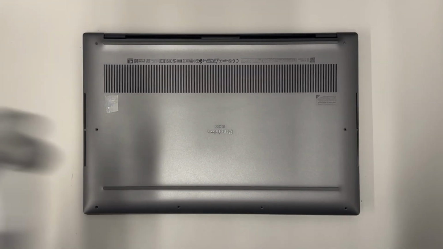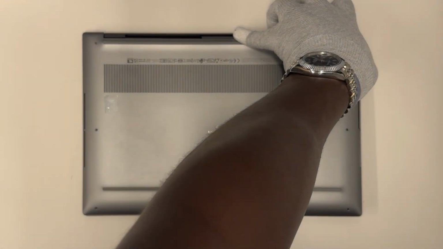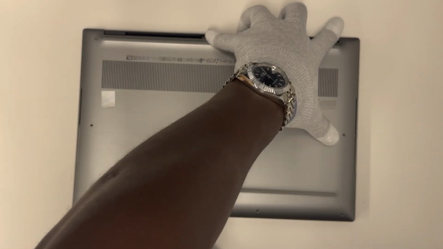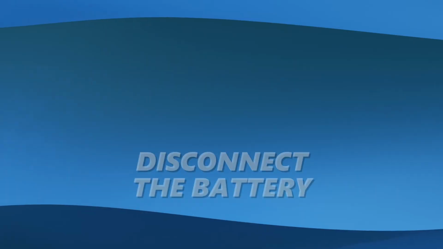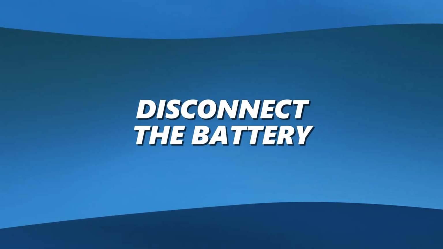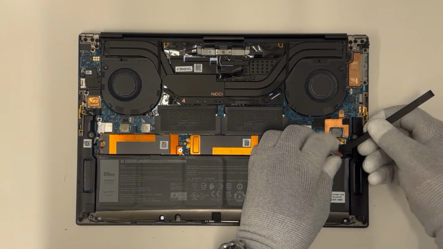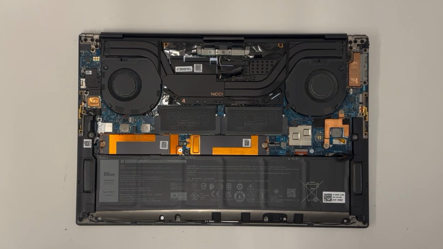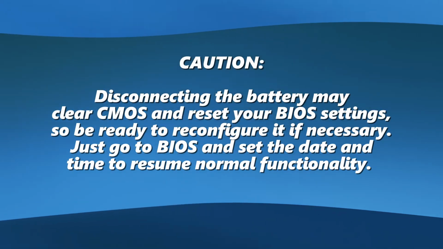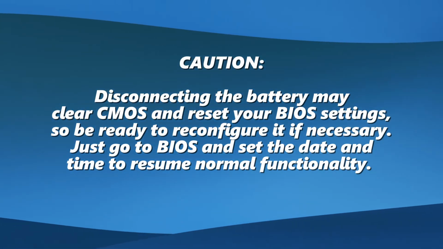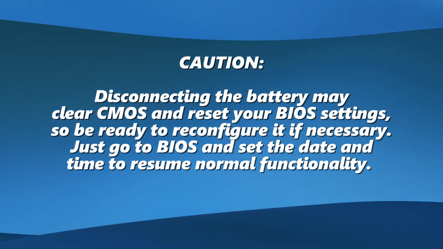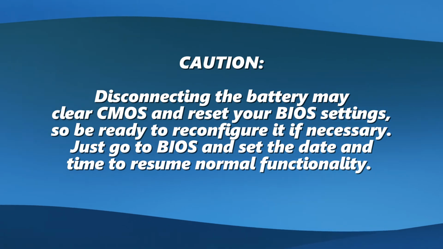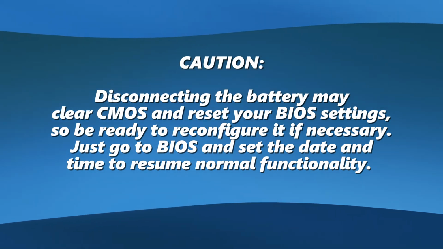Now use a plastic scribe to pry open the cover, starting from the bottom left corner. Disconnect the battery. Locate the pull tab under the battery cable and disconnect the battery. Caution: disconnecting the battery may clear CMOS and reset your BIOS settings, so be ready to reconfigure it if necessary. Just go to BIOS and set the date and time to resume normal functionality.